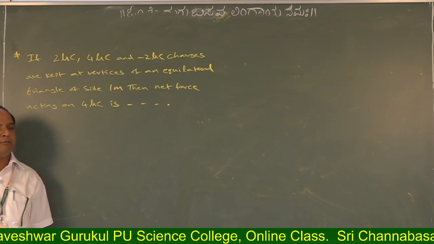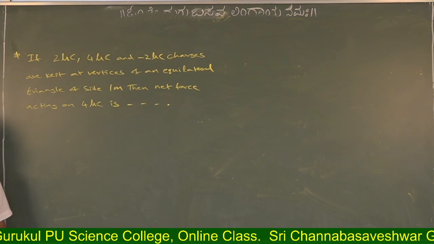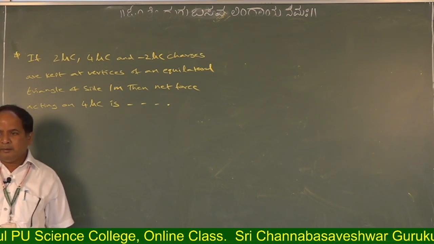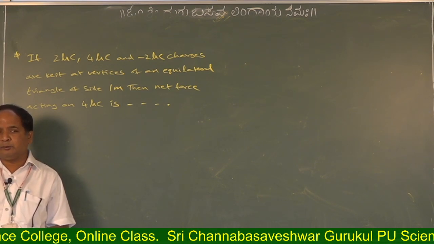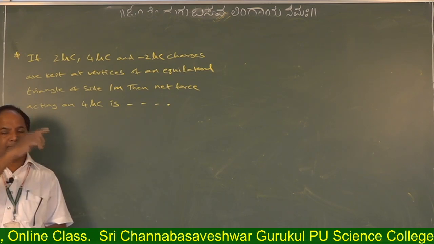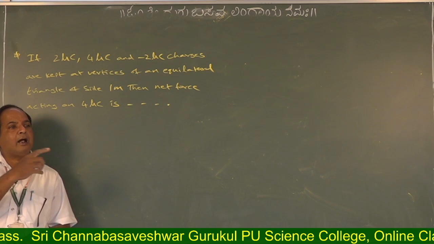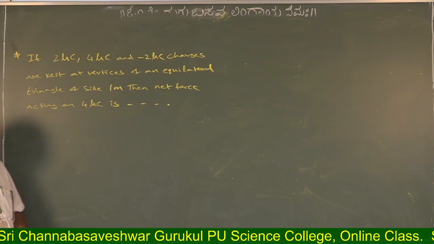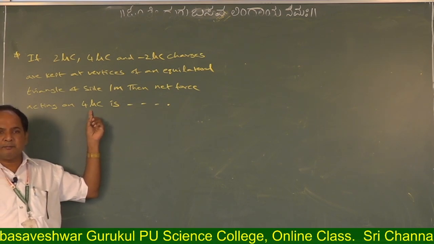In this, first of all, you should remember, we should draw the triangle. After that, we should keep the 3 charges in a cyclic manner, which means clockwise direction. After that, on which charge is the net force asked?